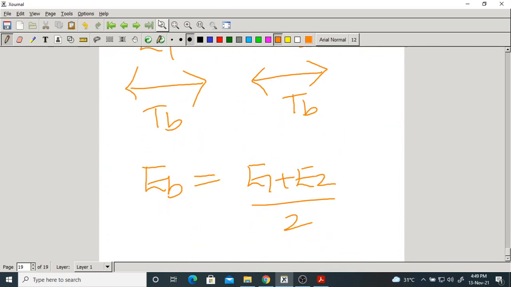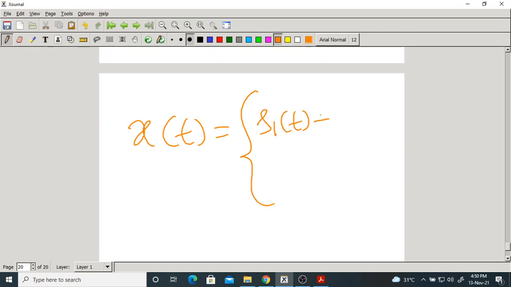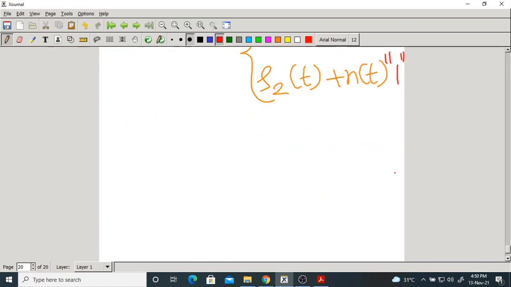Okay. Now it is the receiver. What is the input to the receiver? X of t. Now it is something like this. S1 of t plus some noise, S2 of t plus some noise. So here it depends upon which symbol is transmitted. It can be for symbol 0, it can be for symbol 1. Be careful.